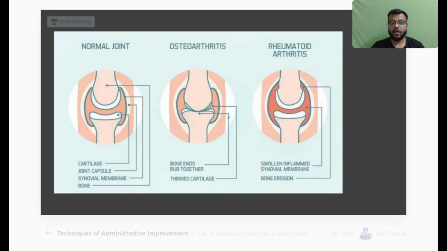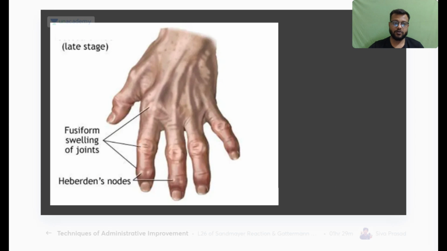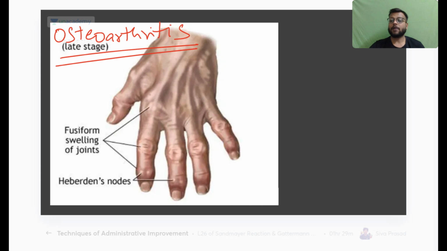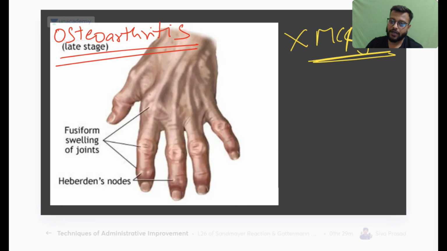Whereas in the late stages of osteoarthritis, you will have this type of picture. The basic difference you have to remember is that in osteoarthritis the metacarpophalangeal joint will never be involved, so there will not be any ulnar or radial deviation at the metacarpophalangeal joint.